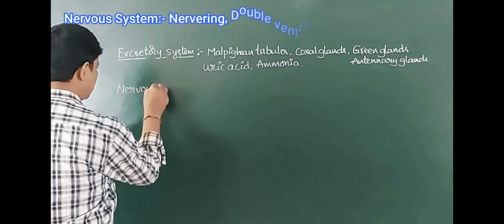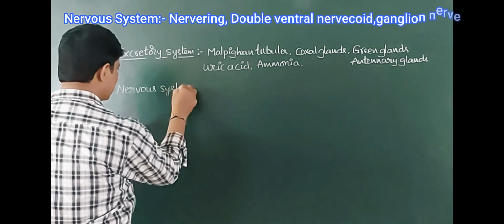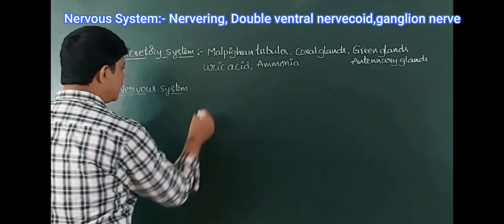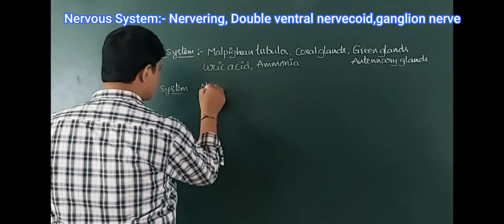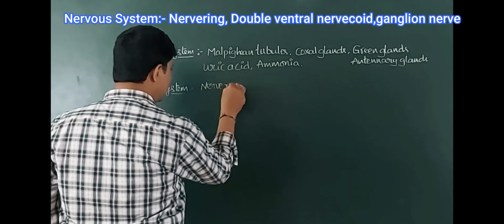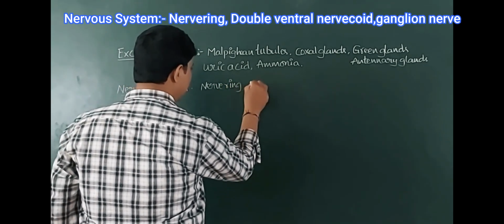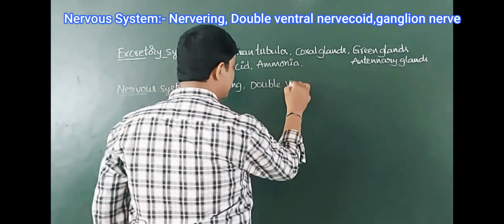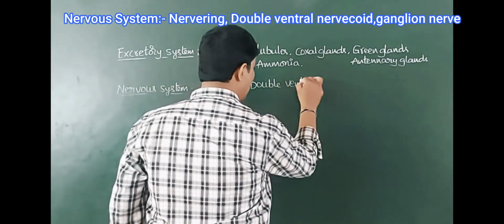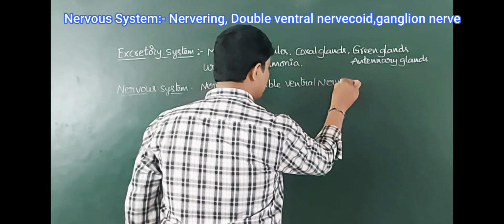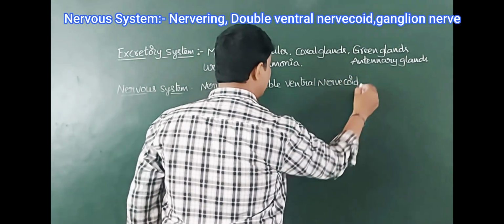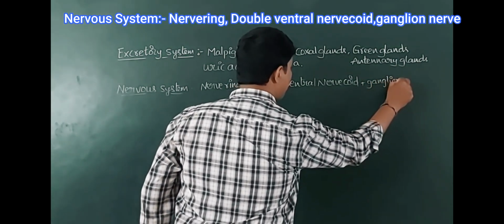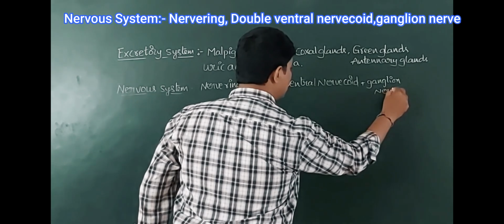Now the nervous system. The nervous system includes a nerve ring and a double ventral nerve cord along with ganglia and nerves.